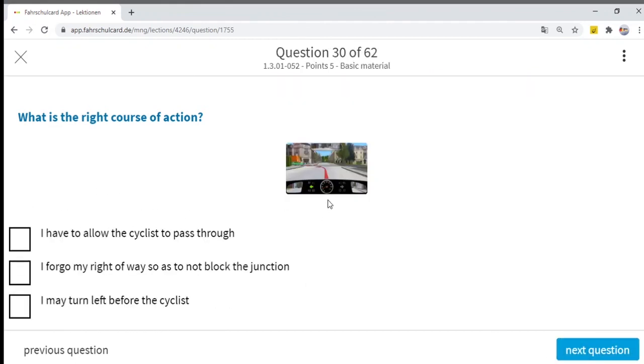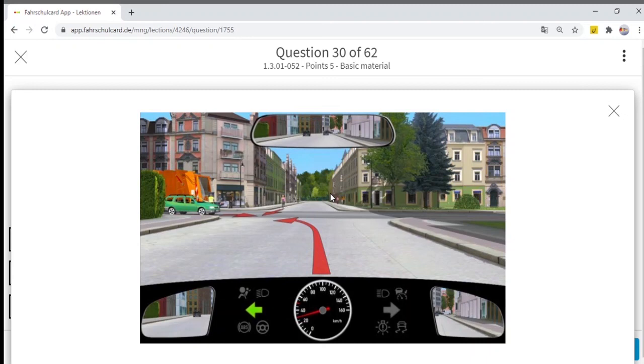The next question is, what is the right course of action? You are approaching a junction and there is no traffic signal, no traffic sign. So which rule applies? Right before left. On the right hand side of the cyclist there is a green car, so the green car has priority above the cyclist. And then we are on the right hand side of the green car, so we have priority above the green car. That means we have the highest priority.